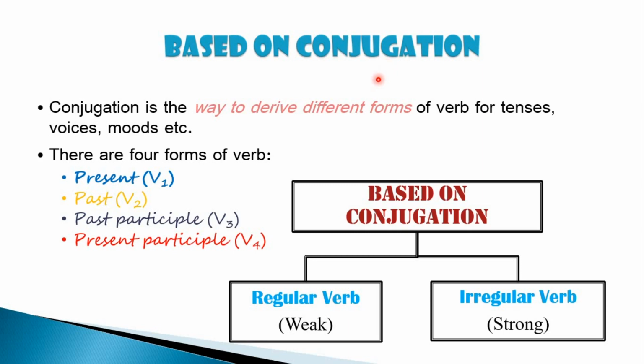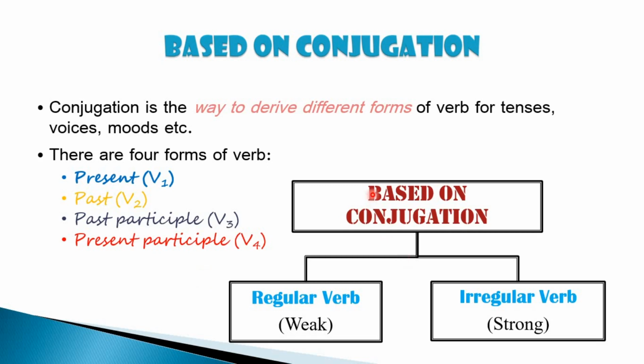In order to create verbs in different forms, we have 4 forms of verb. That is verbs in the simple present tense, what we call verb first form. Simple past tense, verb second form. Past participle, that is your verb third form. And finally we have present participle, that is your verb fourth form. You can also write the present participle as verb first form plus ing.